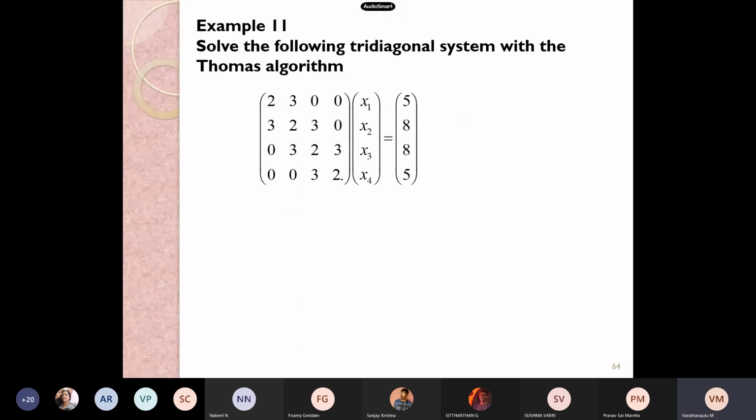Someone, please tell me what is the condition for LU decomposition? Someone please remind me what would be the condition for solving the problem in LU decomposition? Leading minor should be non-zero. Of course, leading minor must be non-zero, or leading principal matrix and submatrix must be non-zero.